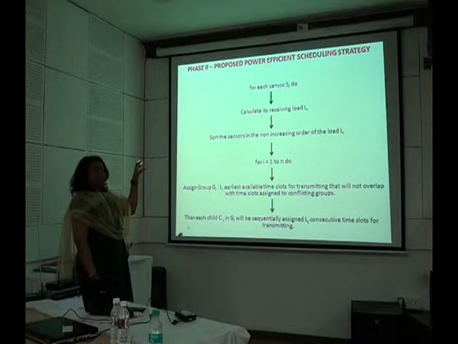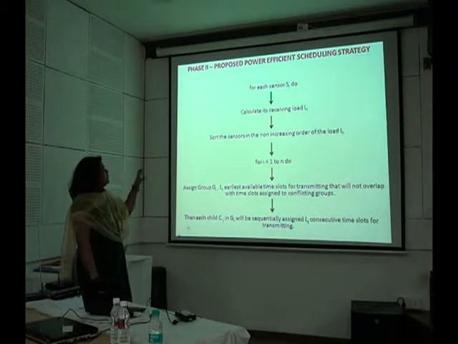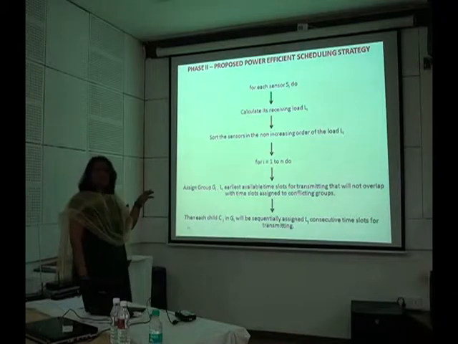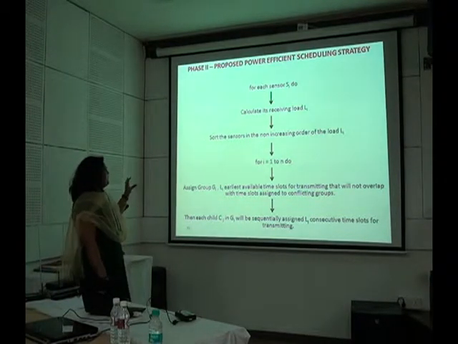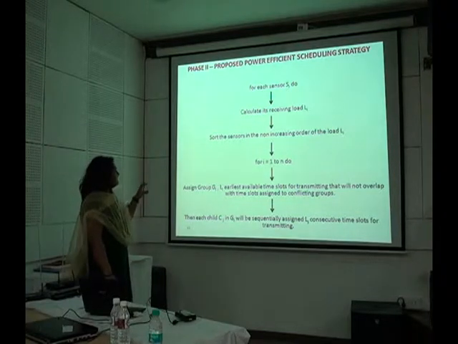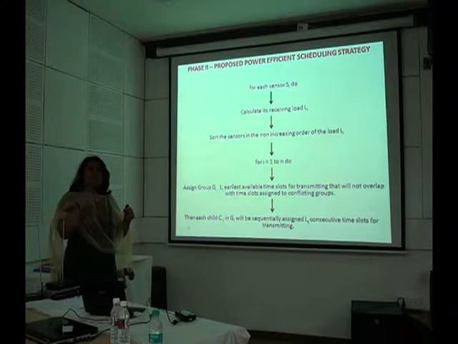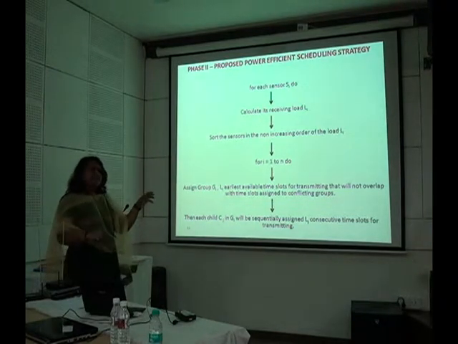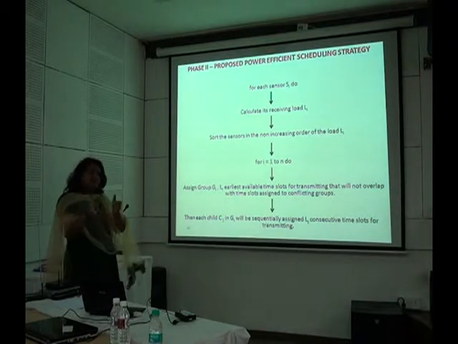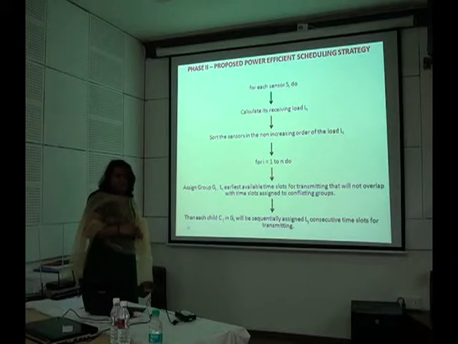For each sensor Si, we need to calculate the receiving load Li, then sort the sensors in the non-increasing order of their load Li. Then for i = 1 to n, assign group Gi the earliest available Li time slots for transmitting that will not overlap with the already scheduled conflicting groups, and then each child Cj in group Gi will be sequentially assigned Lj consecutive time slots for transmitting.